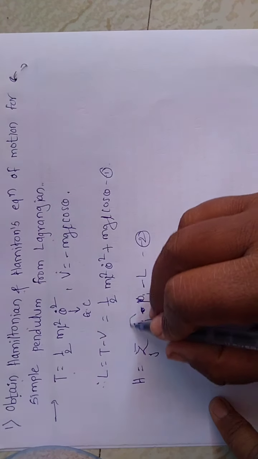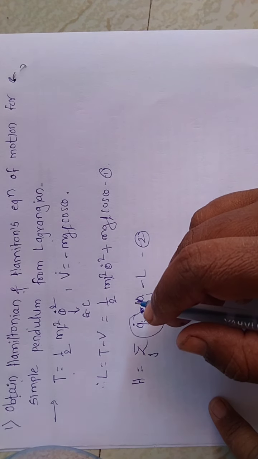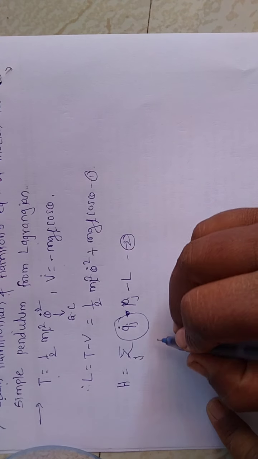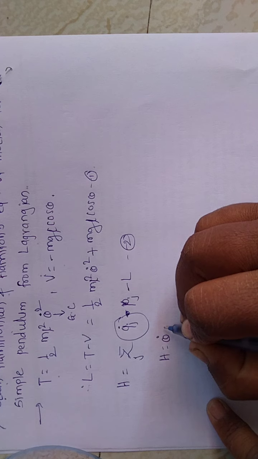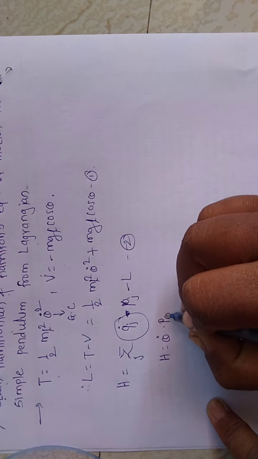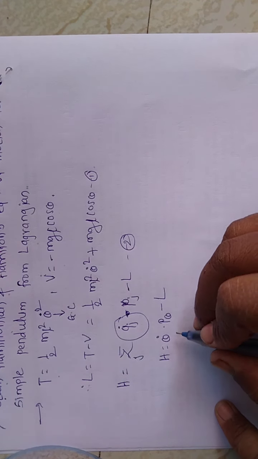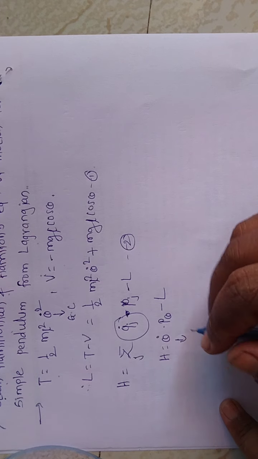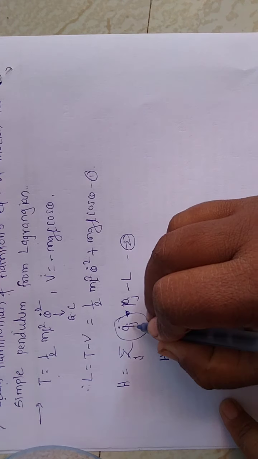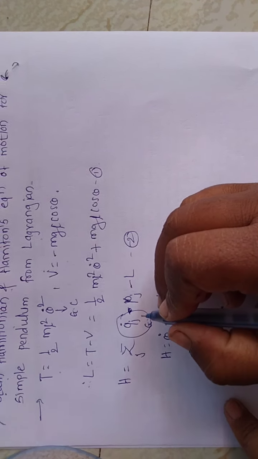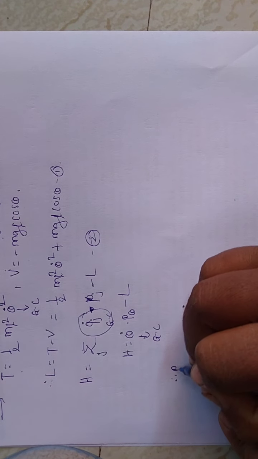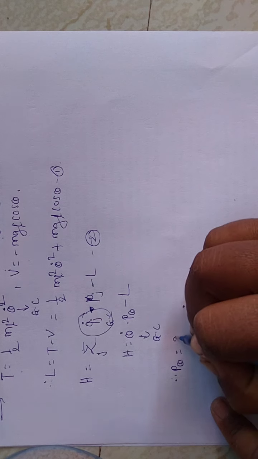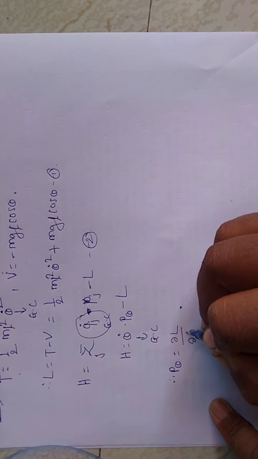So here H is equal to theta dot into p theta minus L. Here theta dot is a generalized velocity, and this is also a generalized coordinate. Okay, so the value of p theta is equal to dou L upon dou theta dot.